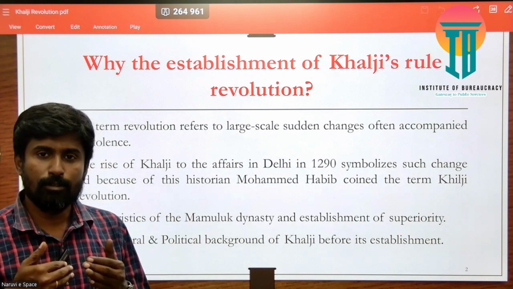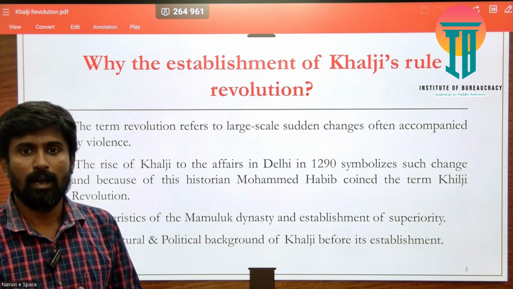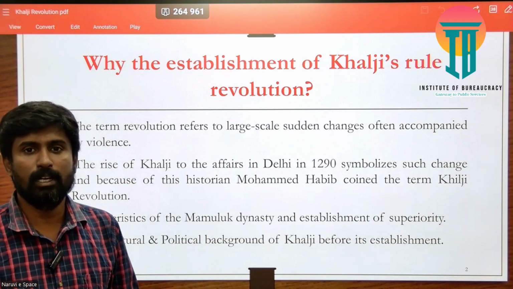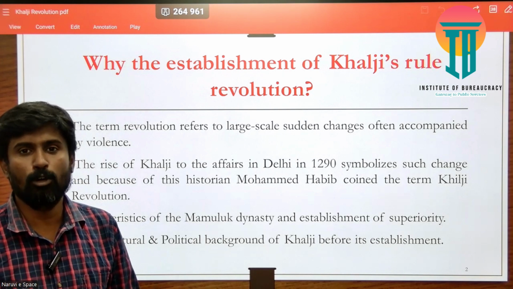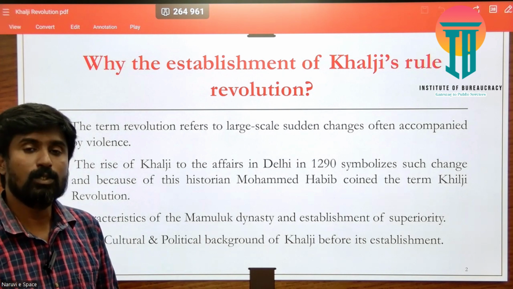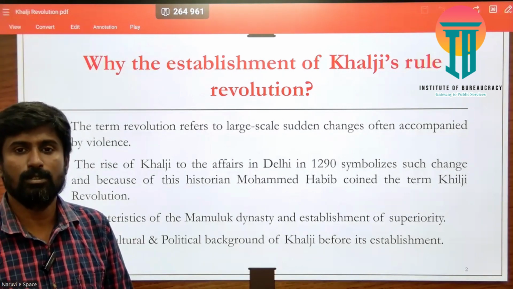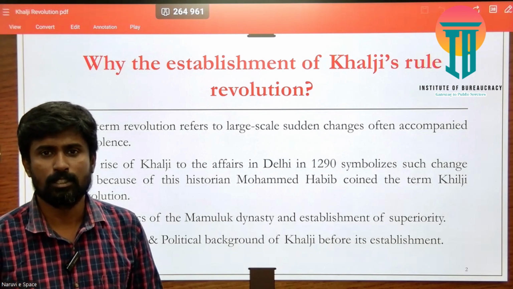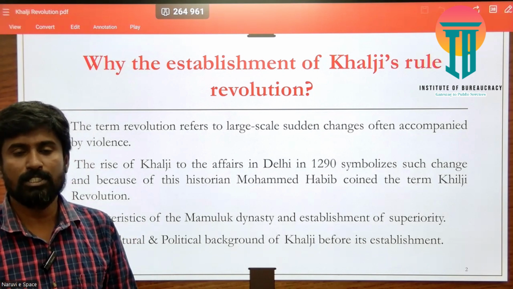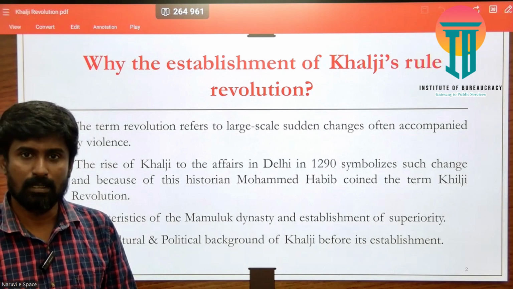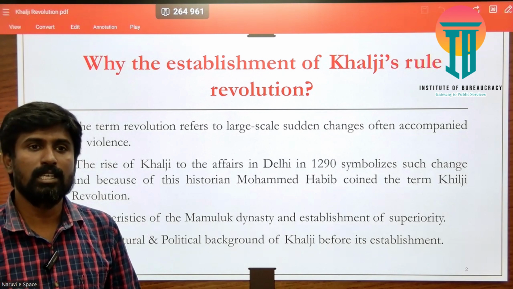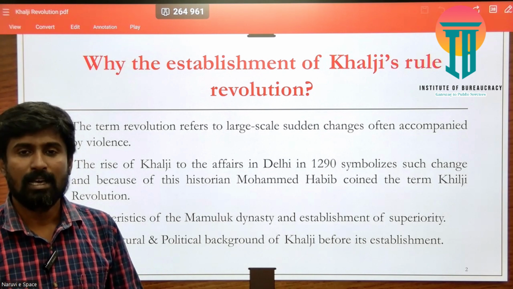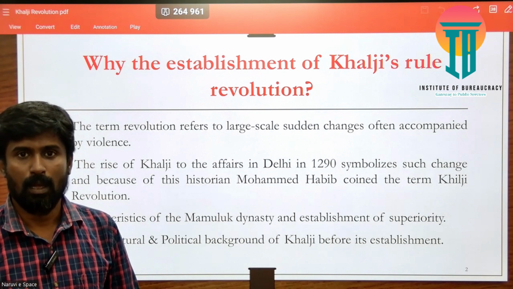Only a few categories of Turkish groups could dominate politically and socially for a long period of time. This was very clearly established during the Mamluk dynasty, especially by rulers like Iltutmish and Balban. The theory of kingship of both Balban and Iltutmish also reflects these aspects very clearly.